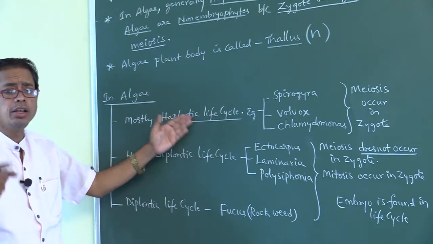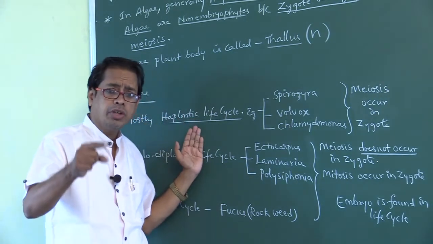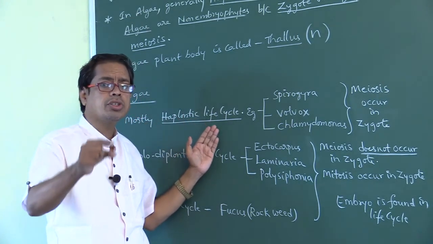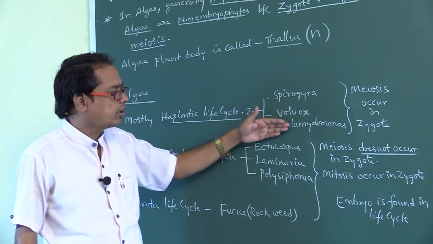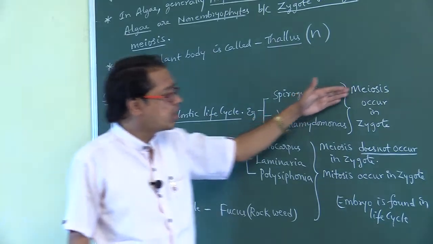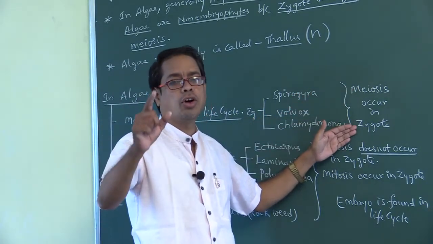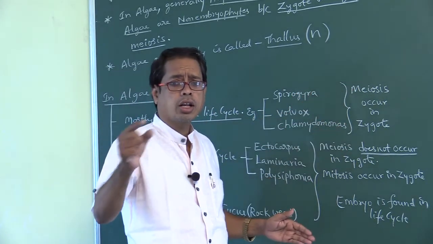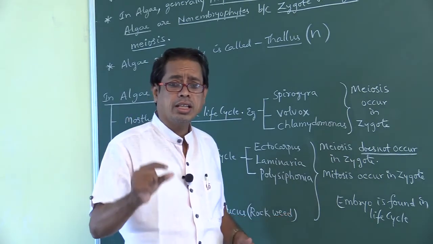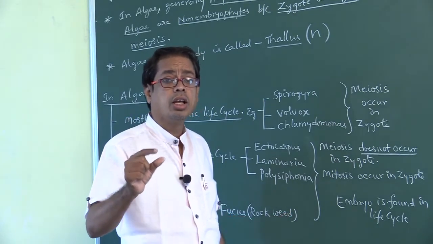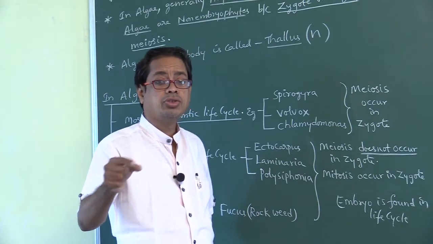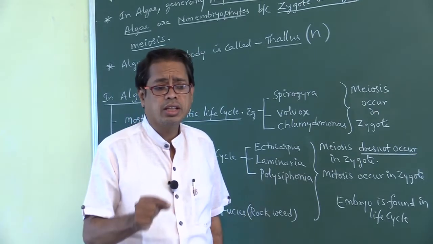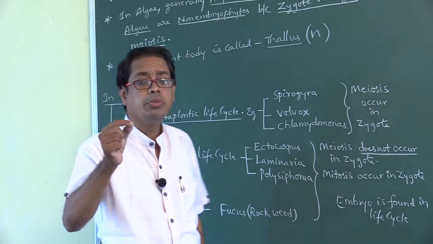Haplontic life cycle is exhibited by the majority of algae, like Spirogyra, Volvox, Chlamydomonas. That is, meiosis occurs in the zygote. The zygote undergoes meiosis. The cell that undergoes meiosis is called a meiocyte. Which cell acts as a meiocyte in algae? The zygote.